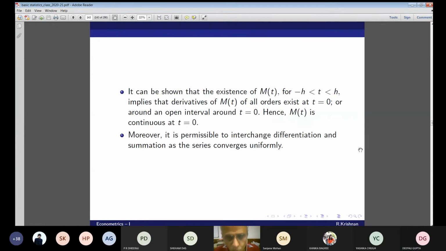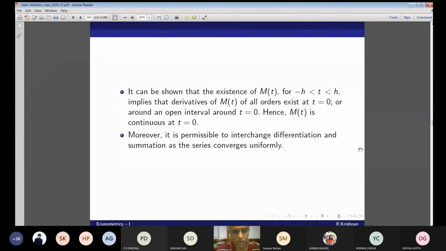It can also be shown that the existence of the moment generating function for t between minus h and h implies that the derivatives of M(t) of all orders exist even at t equal to 0, or in an open interval around t equal to 0. Hence, M(t) is continuous even at t equal to 0. This is a tricky thing. I don't know technically how to prove it, but please take it from me that it exists even at t equal to 0.